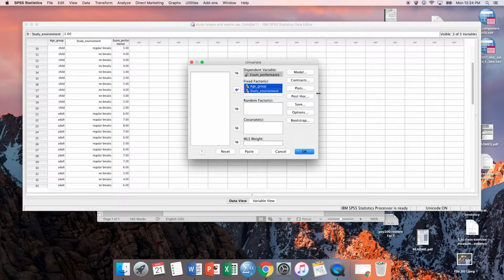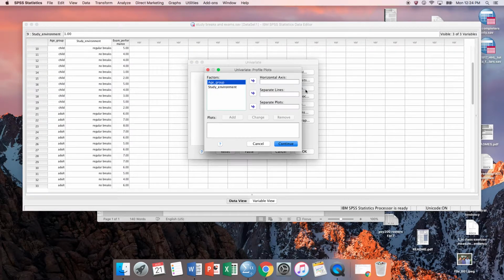All right, so let's see if we can figure out what else we need to do. As always, I think it's useful to get plots when you're looking at more than 2 levels of a variable because it just gives you a great visual. So let's go ahead and ask for age group to be our separate lines and study environment to be on the horizontal axis. You could do it either way around.